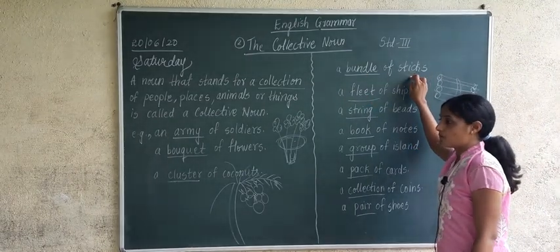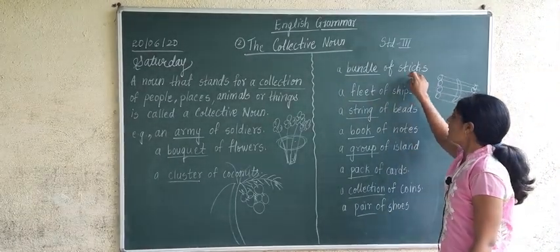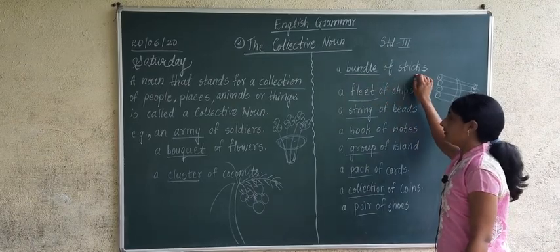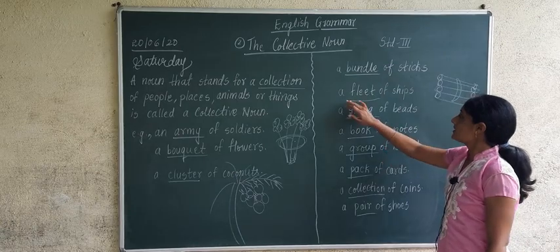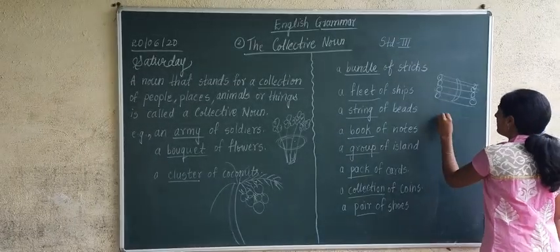Stick is what? Stick is bundle, a bundle of sticks. Correct? Bundle is what? It is a collective noun. Next one is a fleet of ships. A fleet of ships means what? Many ships